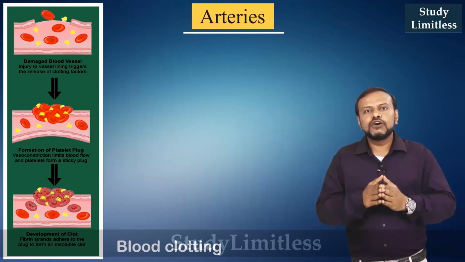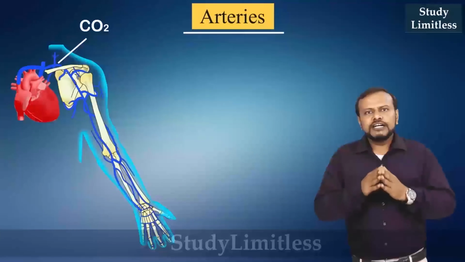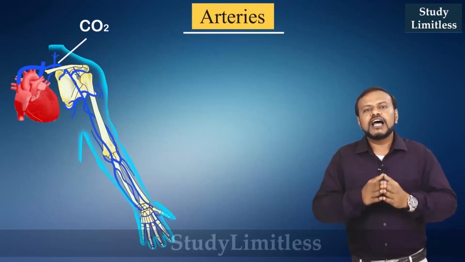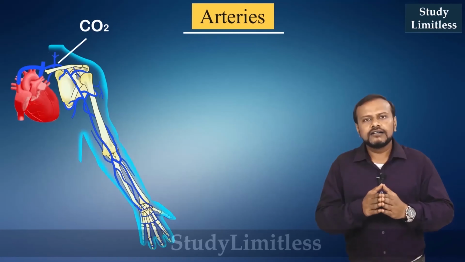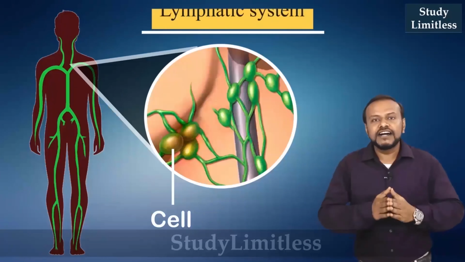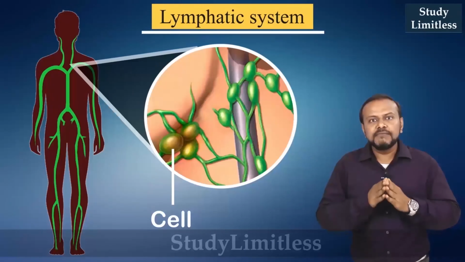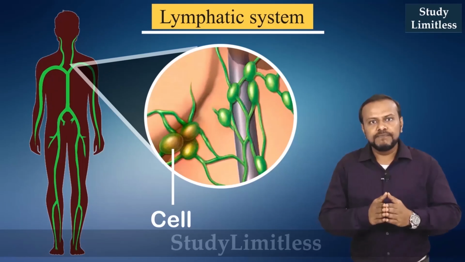Now this process is called blood clotting. The deoxygenated blood from the tissues and organs is taken back to the heart by veins. Apart from the circulatory system, there is another system known as the lymphatic system, which is also involved in transport of cells and materials inside the body.